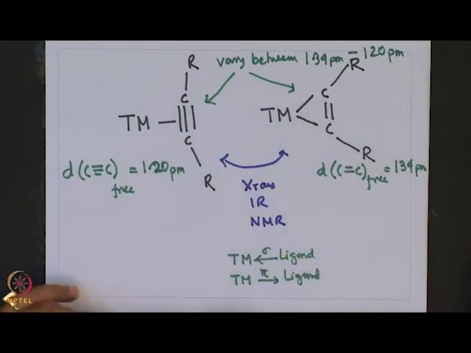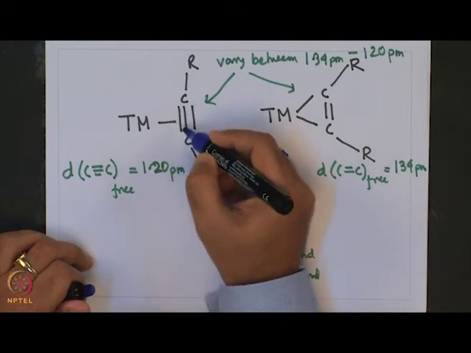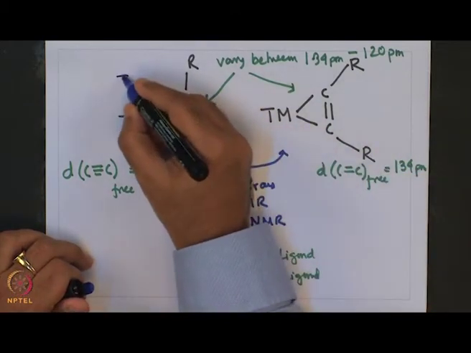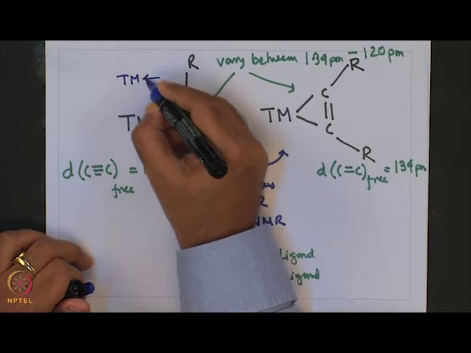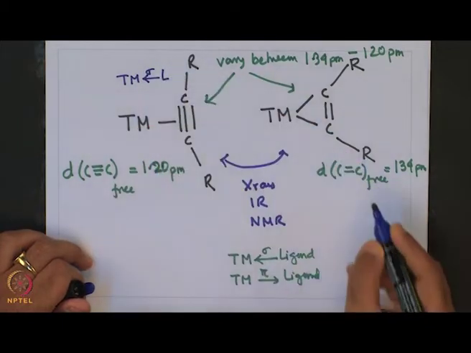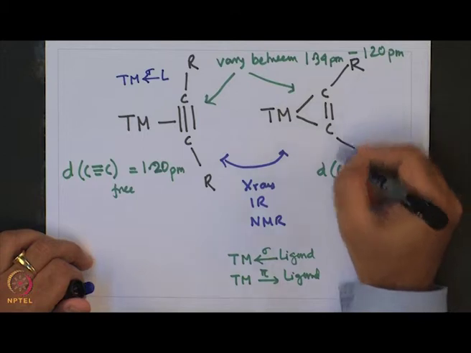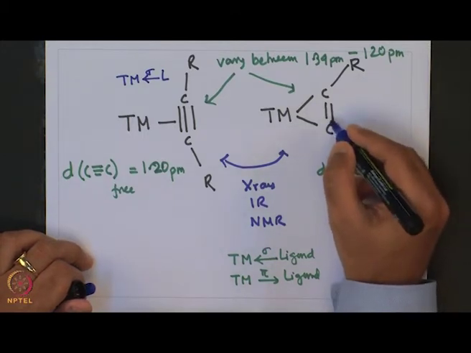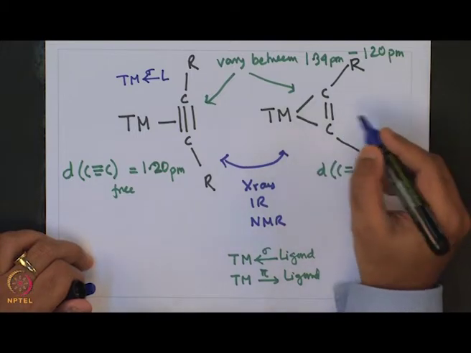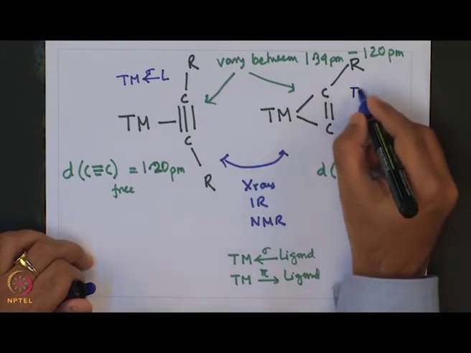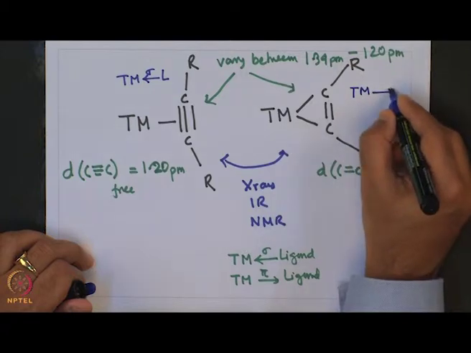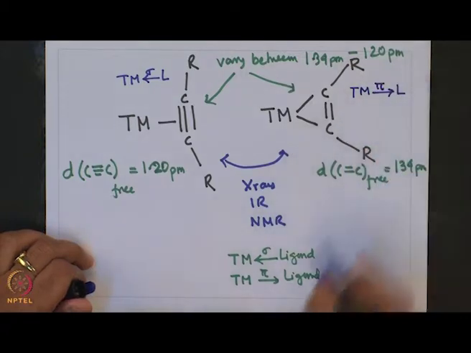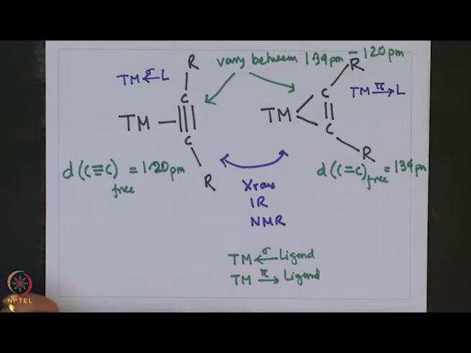So, one can see that this structure where the acetylene triple bond is sort of retained can be viewed as ligand to transition metal sigma interaction, and the other canonical form where the CC double bond structure is retained has a significant amount of pi back donation. This indicates a predominance of transition metal to ligand pi interactions.